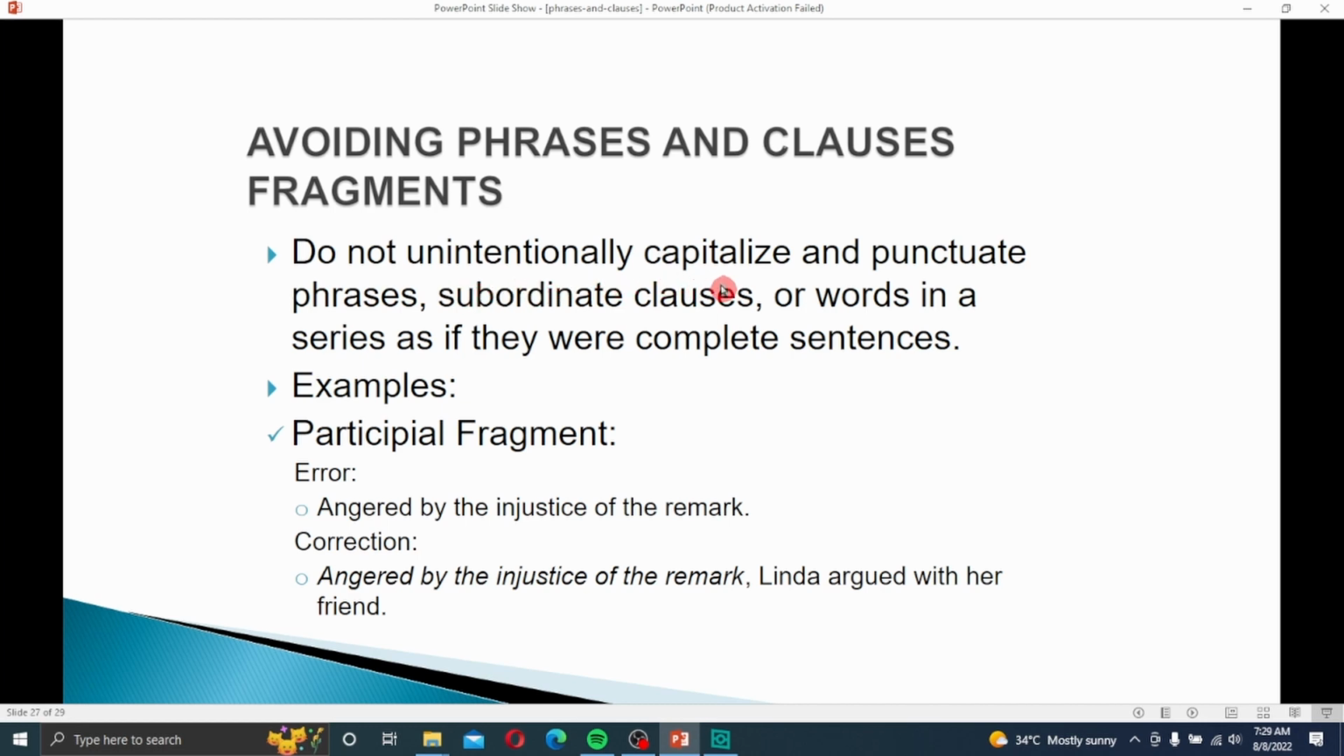Avoiding phrases and clauses as fragments. Don't intentionally capitalize and punctuate phrases or clauses, or words in a series, as if they were complete sentences. Example, participle fragment: Angered by the injustice of the remark. Corrected: Angered by the injustice of the remark, Linda argued with her friend. So here, "Linda argued with her friend" is the independent clause. So now you can correct it with the independent and dependent clause.